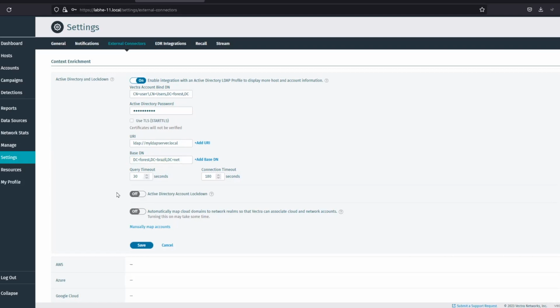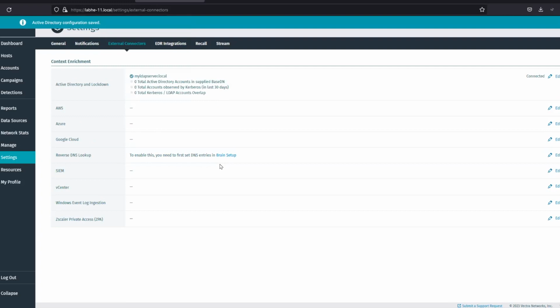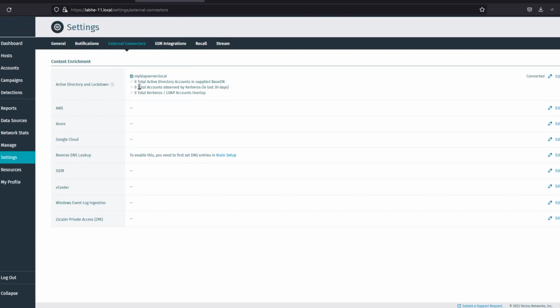I have not enabled Active Directory account lockdown in my live environment. You can enable it in case you have that requirement. I'm not going to enable it for my lab setup. And automatically map the cloud domain, I'm not covering here, so I will click on save. Let's see how it goes. Active Directory configuration is saved, so that's successful.